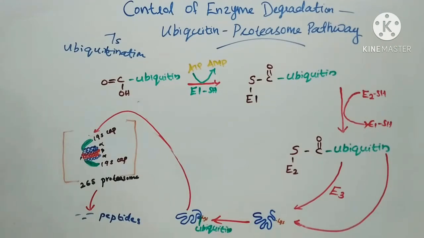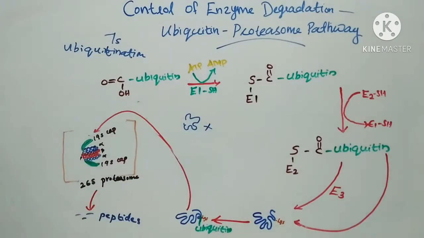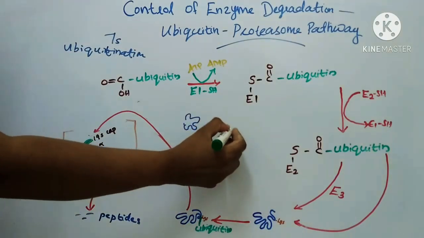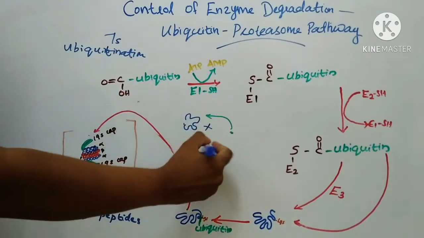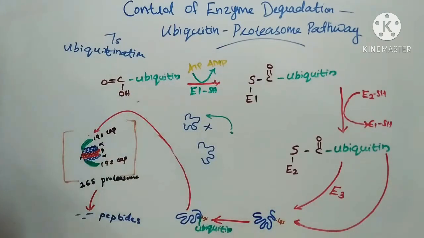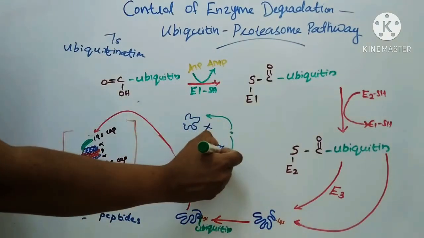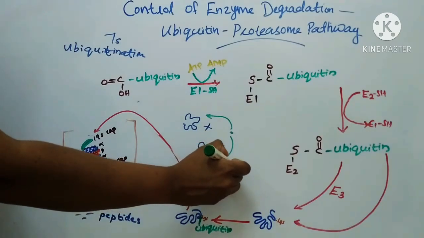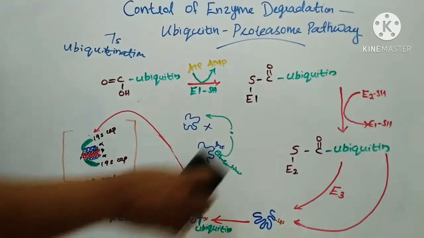That is a process in which there is covalent attachment of one or more ubiquitin molecules to the target proteins. For example, if this is the target protein and this is ubiquitin, this ubiquitin can bind to the targeted protein at the lysyl residue. So, we will get the ubiquitinated protein. That is the process. Then we will see the mechanism of ubiquitination.